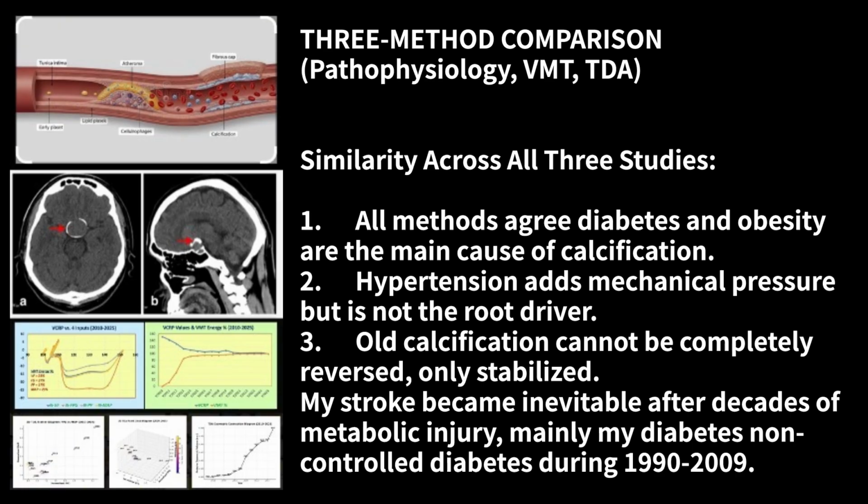1. All methods agree diabetes and obesity are the main cause of calcification. 2. Hypertension adds mechanical pressure but is not the root driver. 3. Old calcification cannot be completely reversed, only stabilized. 4. My stroke became inevitable after decades of metabolic injury, mainly my diabetes, non-controlled diabetes from 1990 to 2009.